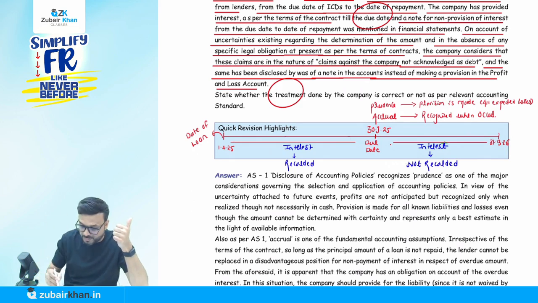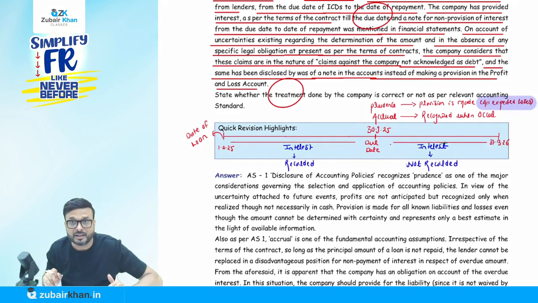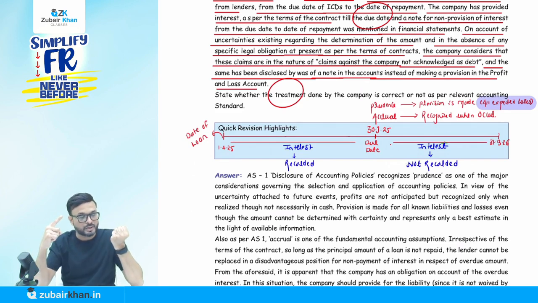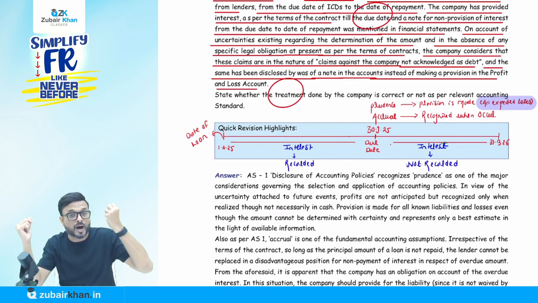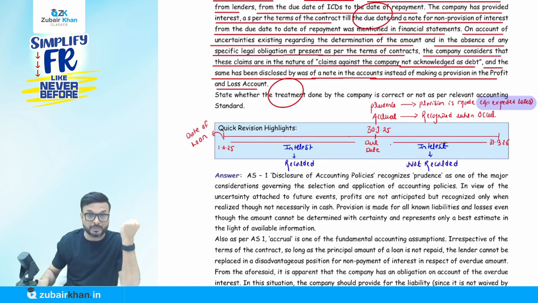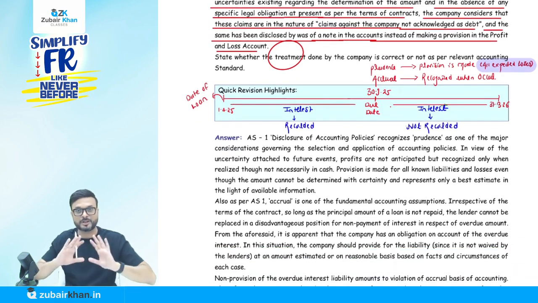So it says provision is made for all expected expenses or losses. Now there is one more: accrual. What does accrual say? You took a loan from the bank, you utilized that loan for the purpose of business, and you have not paid the interest, even on the due date. Accrual says that since you are using it for the purpose of business, we have to recognize it. So the treatment given by them is incorrect, because of the prudence and accrual concepts. This is what is mentioned in the solution.